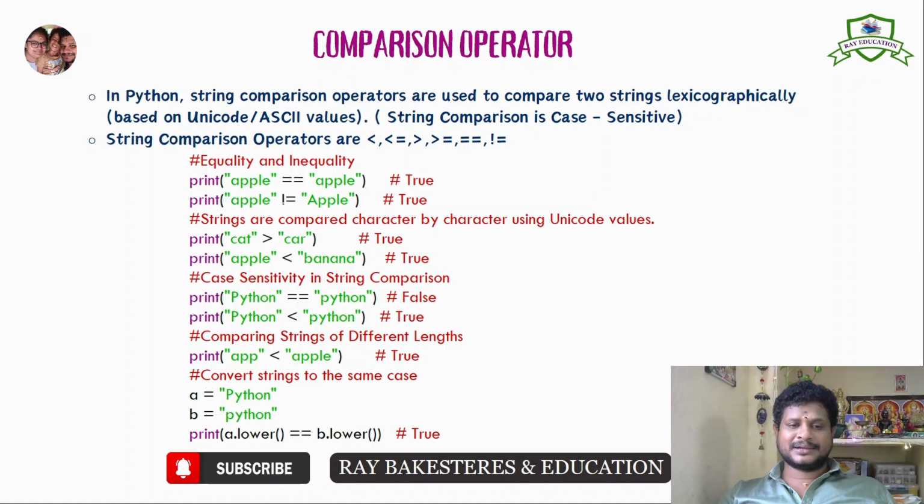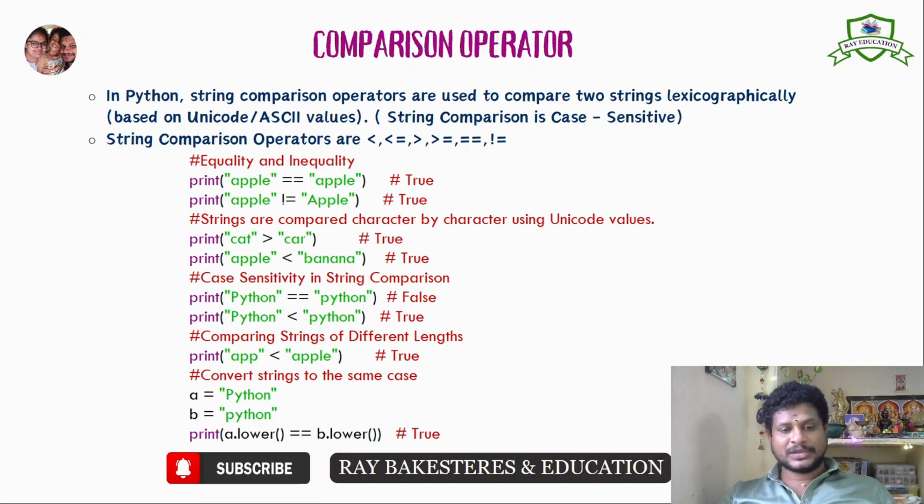Print cat greater than car. Yes, cat greater than car. In the alphabet A B C D E F G H I J K L M N O P Q R S T, see here, after the character R, T is present. So obviously the value of T is comparatively greater than that of R. So it compares character by character. Cat is comparatively greater than car. It comes as true.